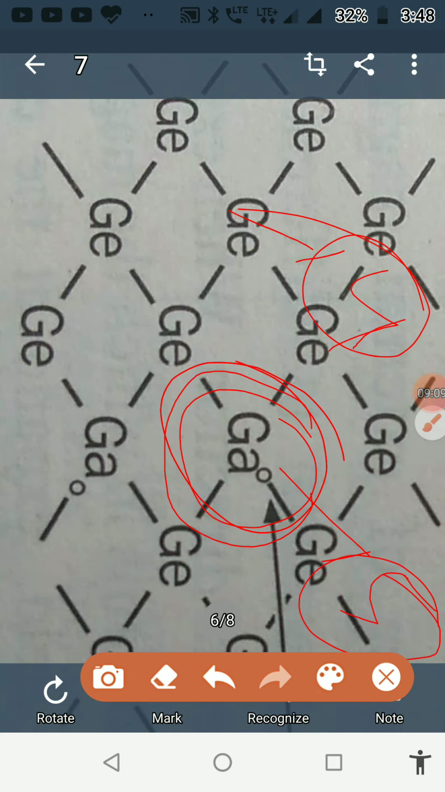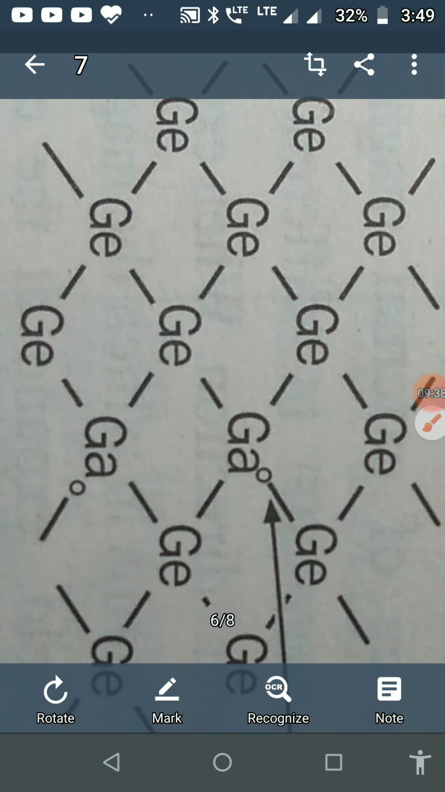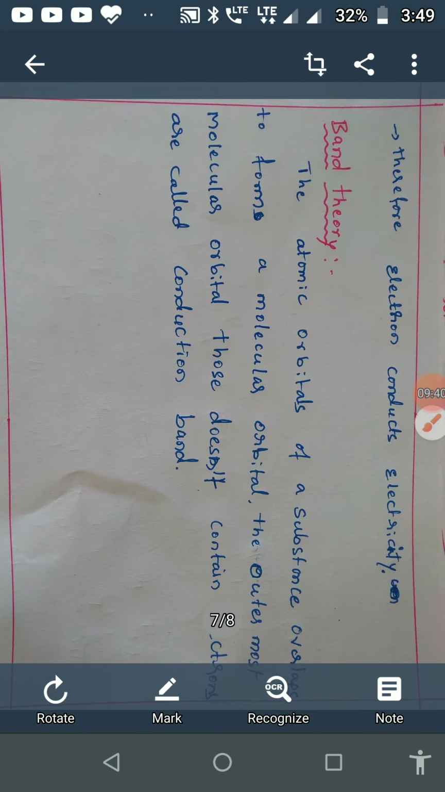So therefore what happens? This impurity atom will have 5 electrons. When it has the 5 electrons, 4 electrons will be shared between 4 different germanium atoms and the remaining 1 electron will be extra. That means it has a negative charge. As it has the negative charge, the charge carrier or the electrical conductance is done by the electron. Therefore, it is called an n-type semiconductor.